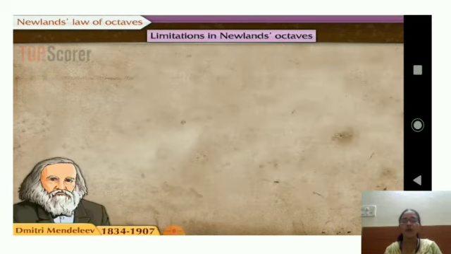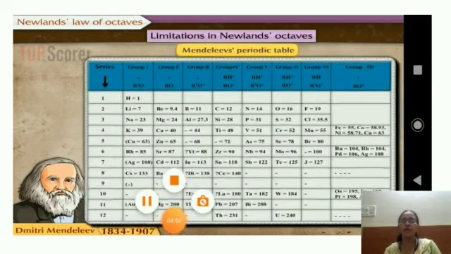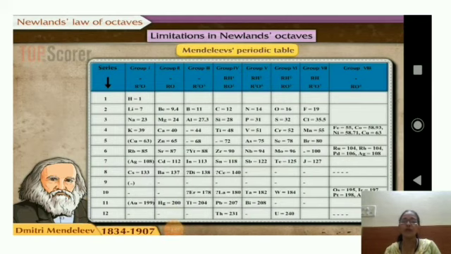Many of the newly discovered elements could not be fitted into his law of octaves at all.